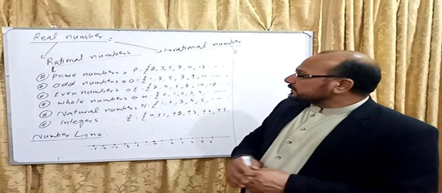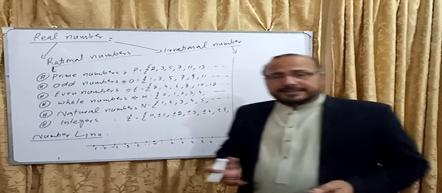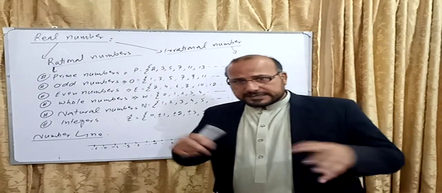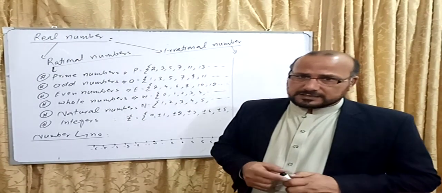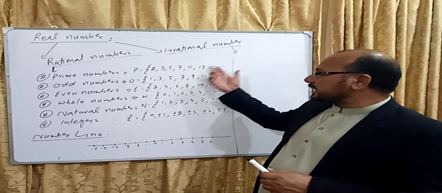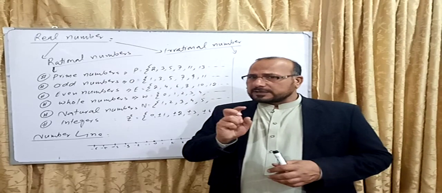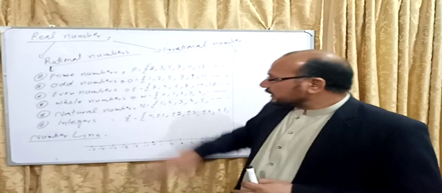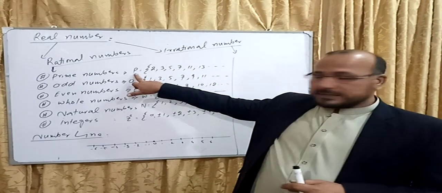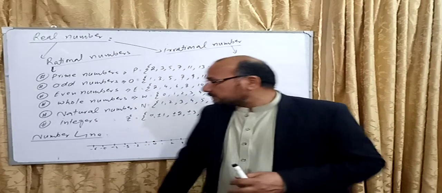For example, if we have the prime numbers, in Dari it's called adad awaliya. The numbers which are divisible by only itself or 1 are called prime numbers, like 2, 3, 5, 7, 11, 13, 17 and so on. These are those numbers which are divisible by only 1 or itself. So these kinds of numbers are called prime numbers and it's denoted by P. So this particular set also is related to the set of real numbers.